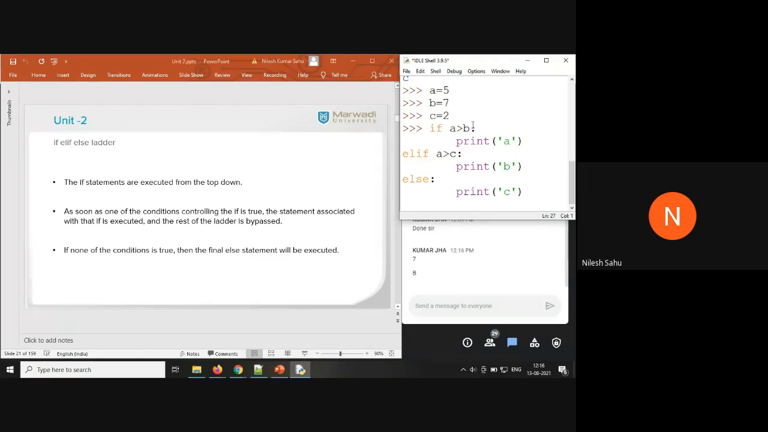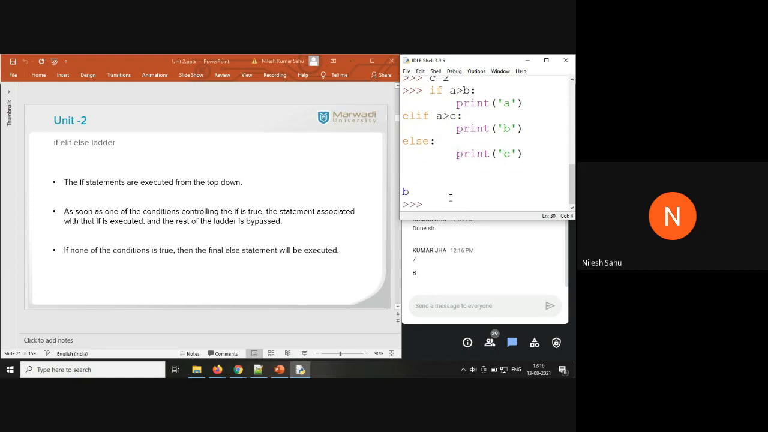So what's happening here? First of all, this condition is going to be checked. If this condition becomes true, all the other statements are going to be bypassed. We're not going to check the other if or else conditions. We go for the second condition only if the previous one is false. So if A greater than B is false, then we go here. If A greater than C, since this condition is true, print B. So this whole statement is going to be bypassed, and it is going to print B.